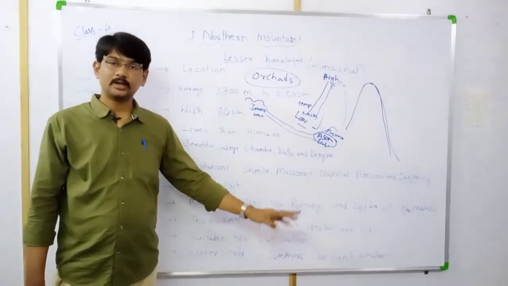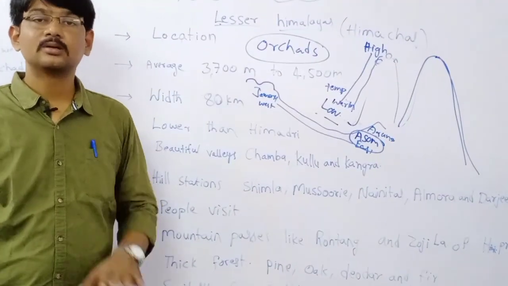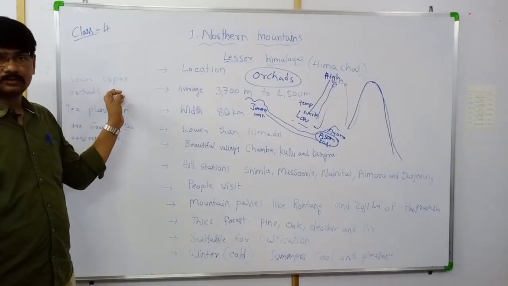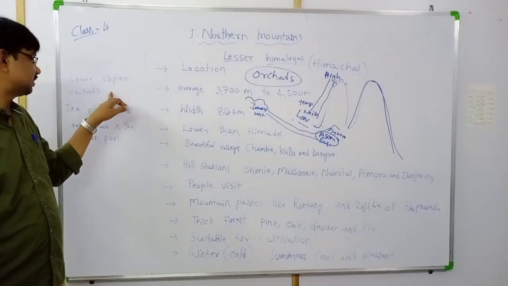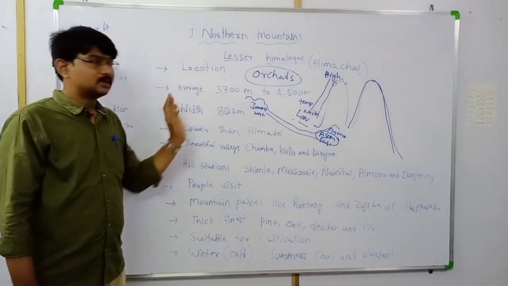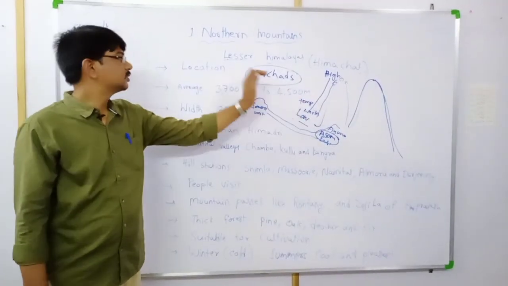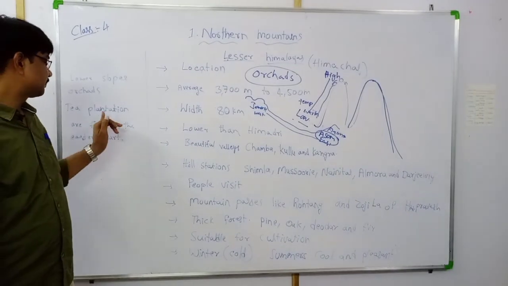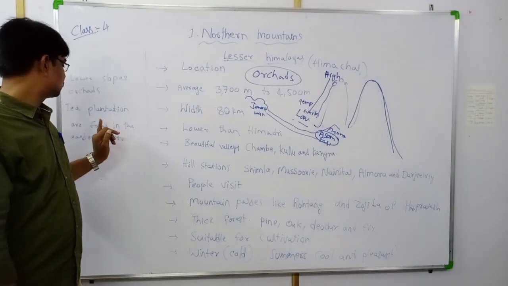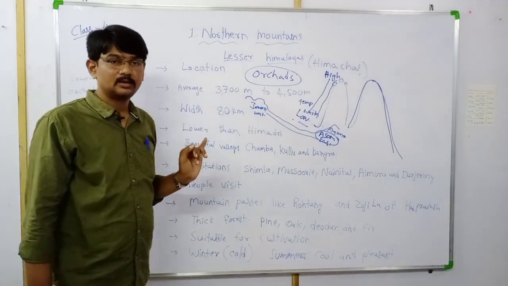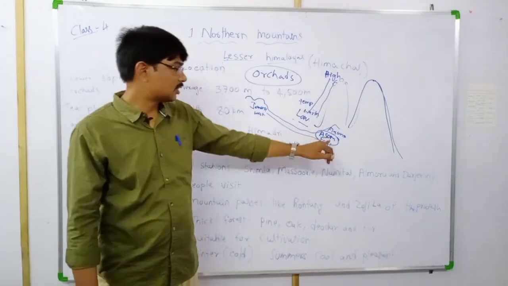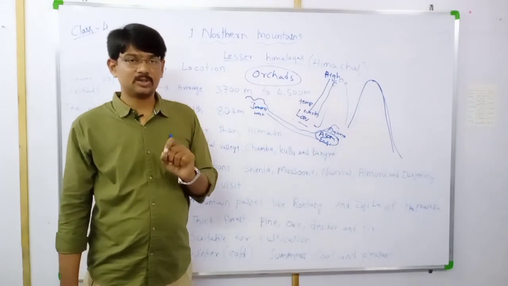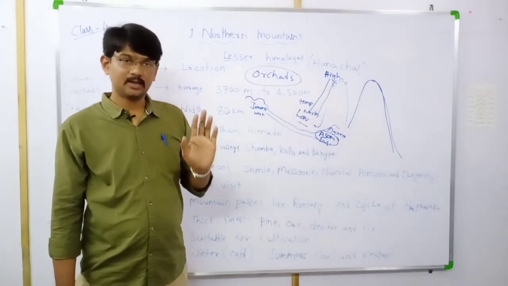In summer, it is cool and pleasant. Next, some orchards, gardens, we can find here. In the eastern part of the Lesser Himalayas, we can see tea plantations. So Assam is the maximum tea producing state in India.